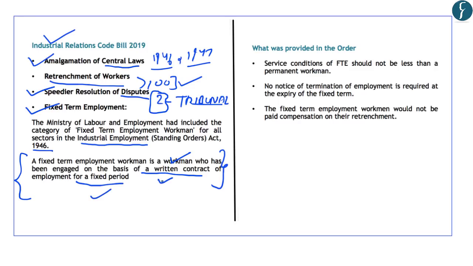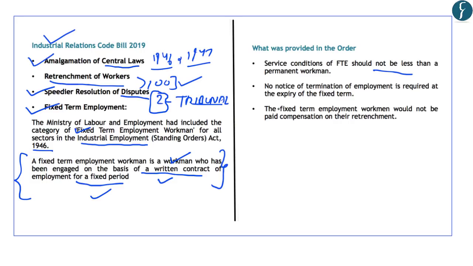Now, what are the key highlights of the standing order of the Ministry of Labour and Employment related to this fixed term employment workman? The standing orders provided that the fixed term employment workman's service conditions will not be less than that of permanent workmen. This means that all conditions like the hours of work, the wages, allowances and benefits will not be lesser as compared to the permanent workmen. And a person in fixed term employment will be eligible for all statutory benefits available to a permanent workman. These will be available proportionately according to the period of service rendered by the fixed term employee.